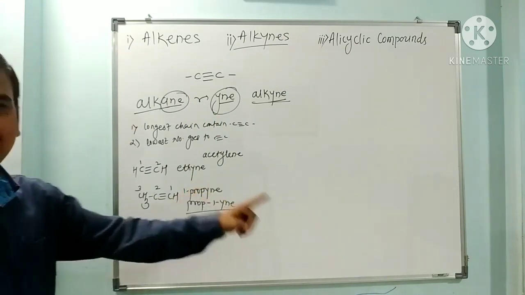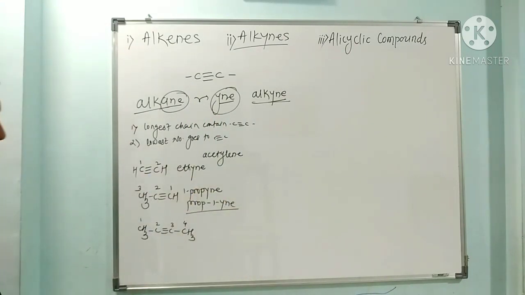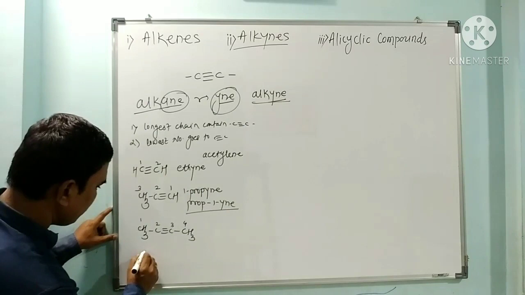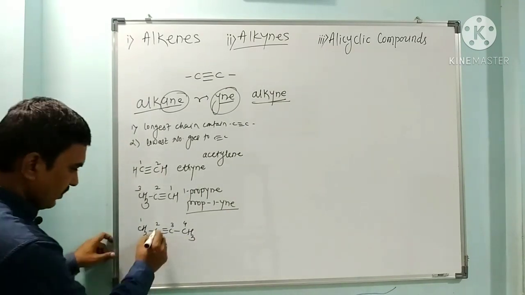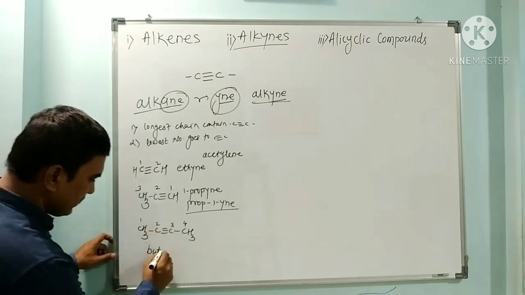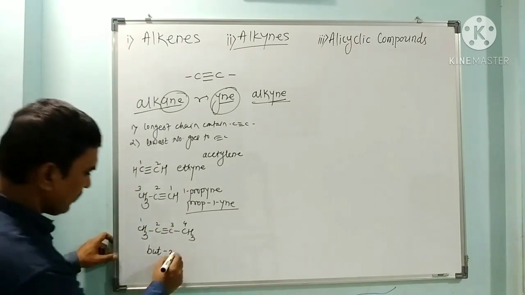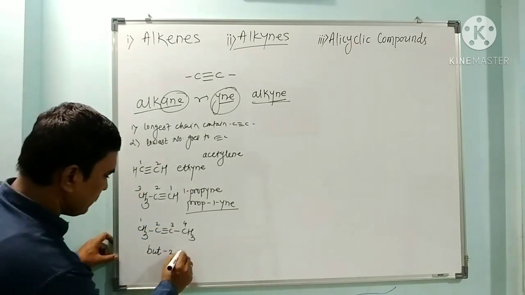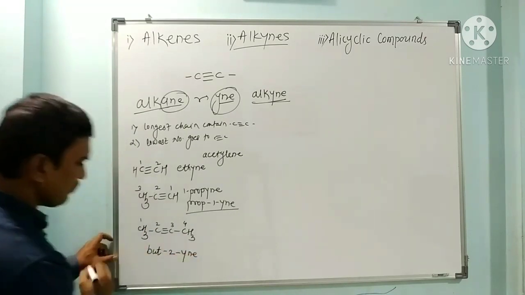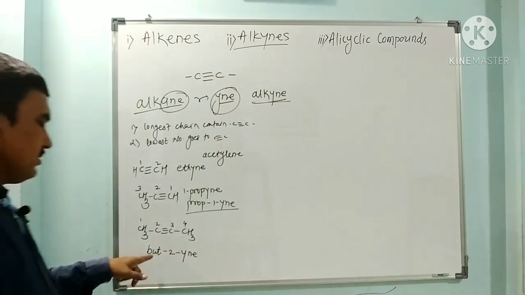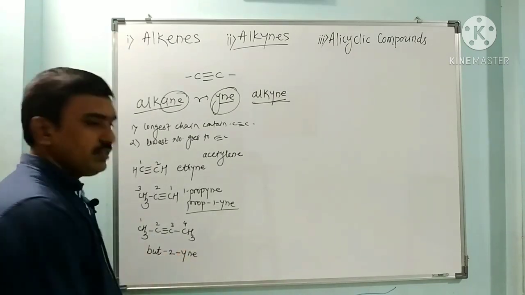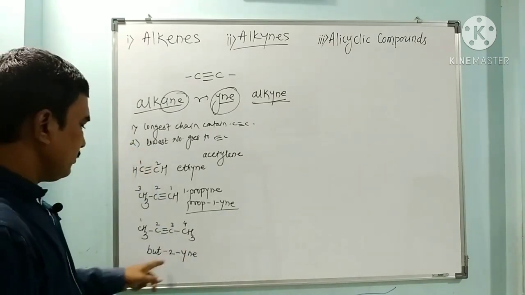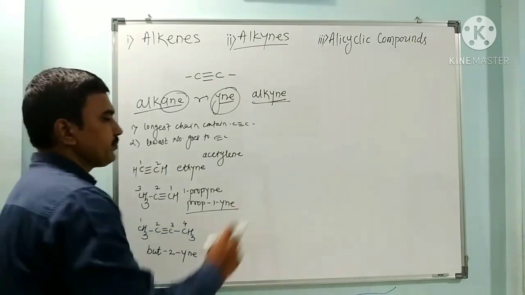The second carbon is the triply bonded carbon. So here it is but. Why but? Because of the 4 carbons. The triple bond starts from the second carbon, so it is 2. Then hyphen. What is this? This is an alkyne, so it is yne. But-2-yne. In this way, this is 2-butyne or but-2-yne.